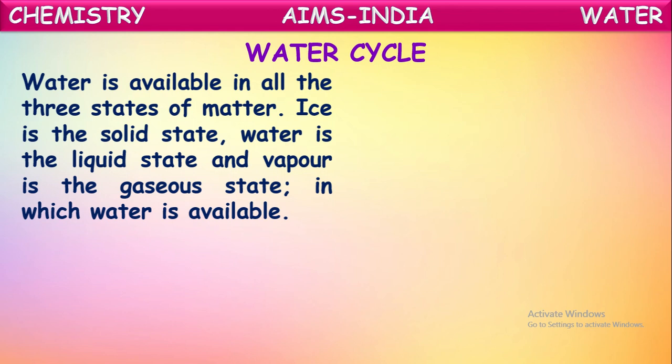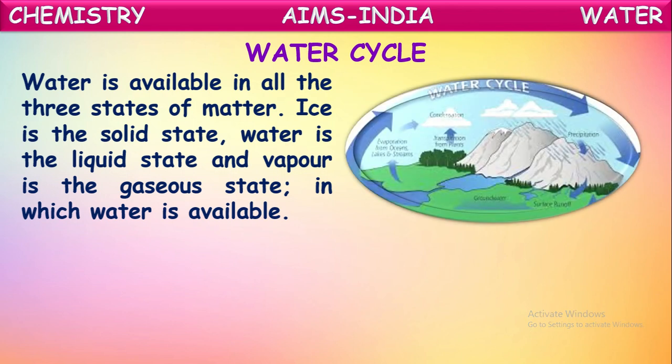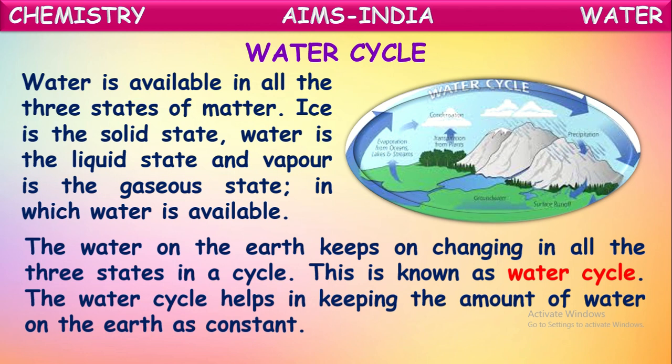Ice is the solid state of water, and water is the liquid state as we know. And water vapor is the gaseous state in which water is available to us. So, in this way, water can exist in the three states of matter. The water on the earth keeps on changing in all the three states in a cyclic process. So it converts from solid state to liquid state, liquid to gaseous state. In this way, water will be converting from one form to another form continuously in a cyclic process. This cyclic process of conversion of water from one form to another form by nature is called the water cycle.